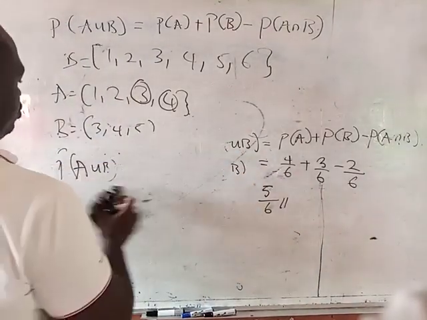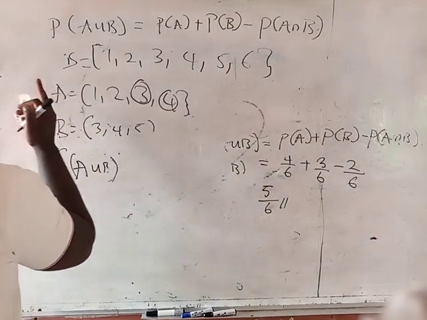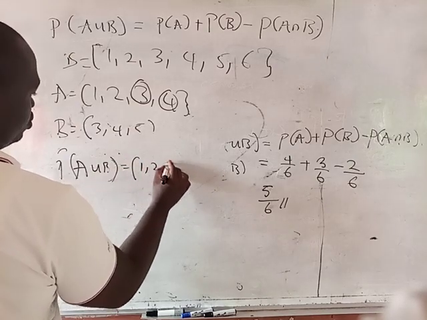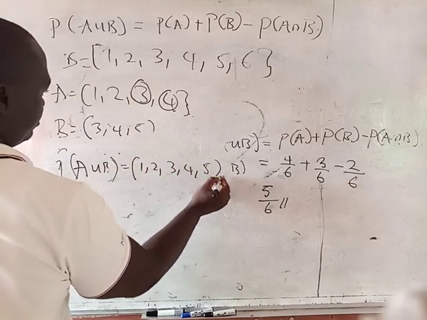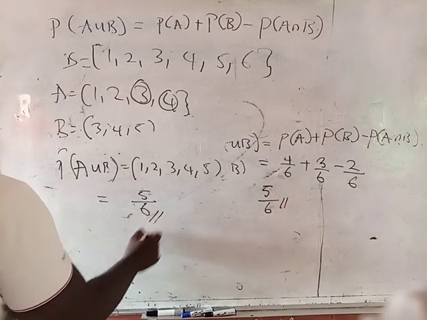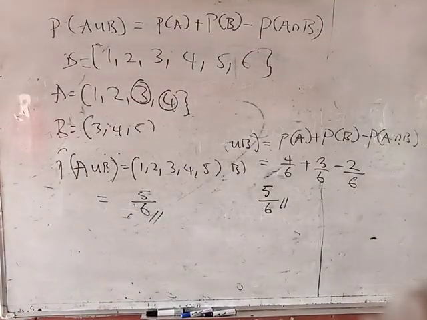You first write the total union of the two. We have A and B. You write their union. So this is 1, 2, 3, 4, and 5. So this is 5 divided by 6, which is the same thing as our answer. Are you with me? Good. Now, let me continue introducing to you other methods to solve this.